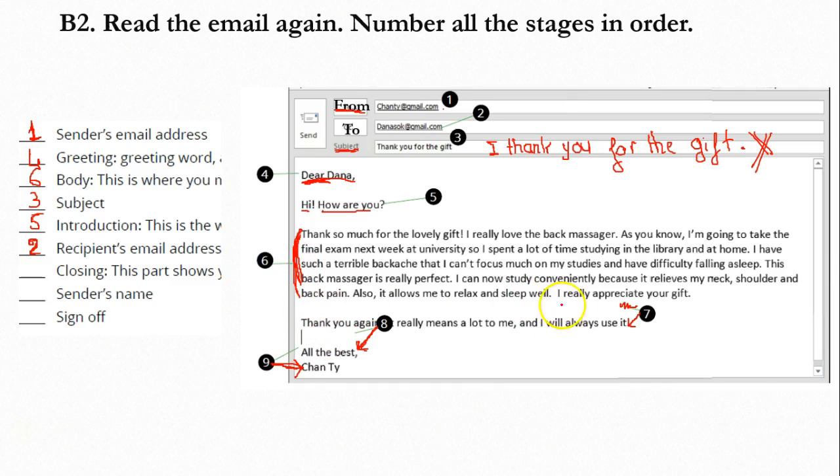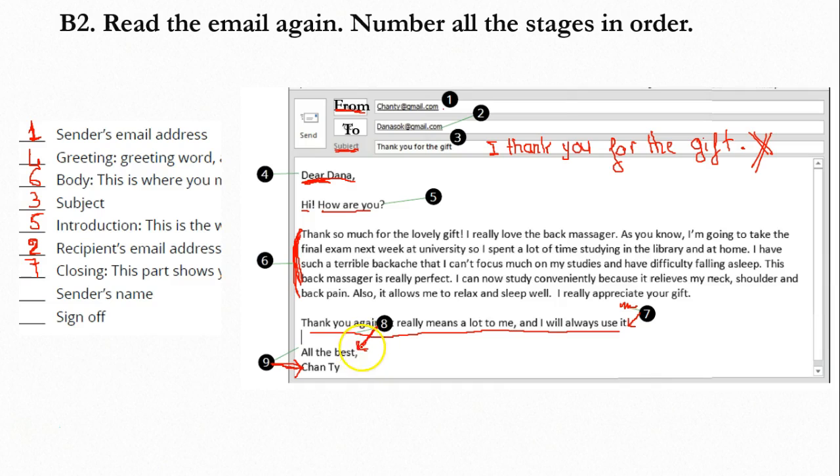Okay, so go to 7 here. 7 here is this sentence. Thank you again. It really means a lot to me and I will always use it. It is number 7. This is called the closing part. In the closing part, this part shows your appreciation to the recipient. It means you show your thanks, your gratitude, and you value the gift that the receiver gave to you.